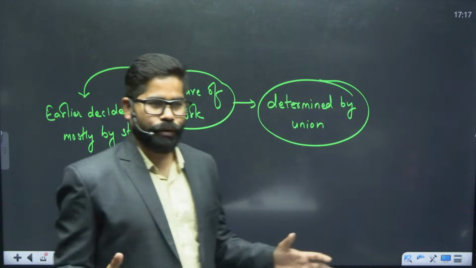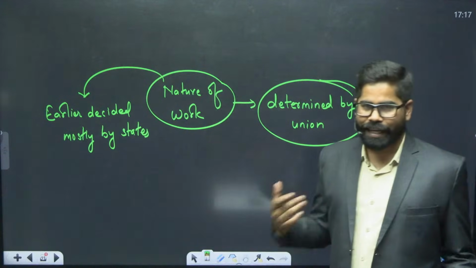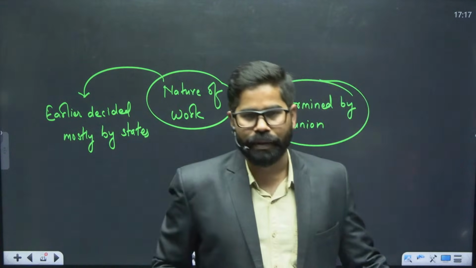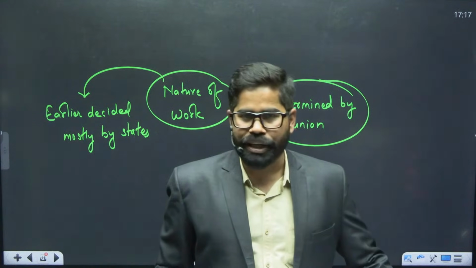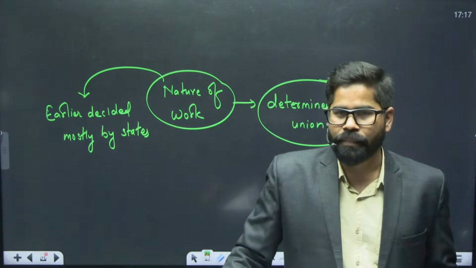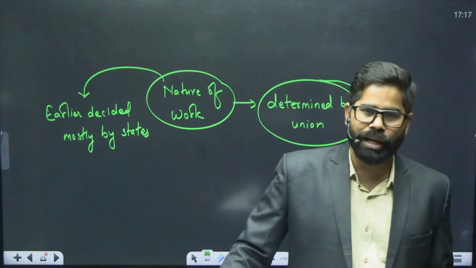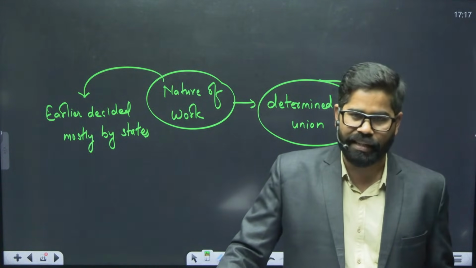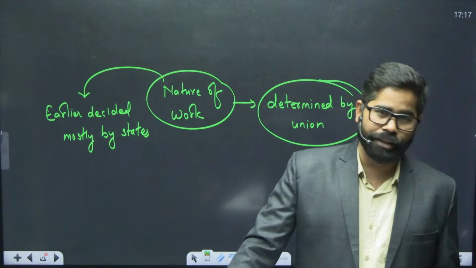So earlier there was more and more autonomy to the states, that they can decide which programs will be run or which works will be executed as part of the MG Narega. Under the Viksit Bharat Guarantee for Rozgar and Ajivika Mission Grameen, now the work is going to be decided by the union.